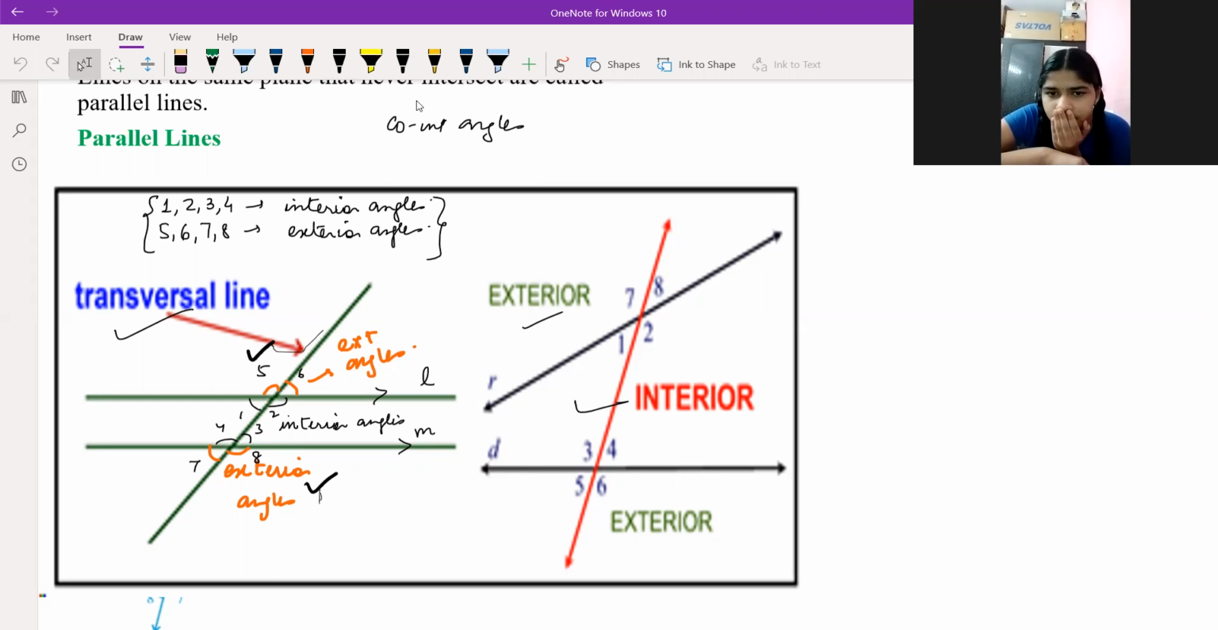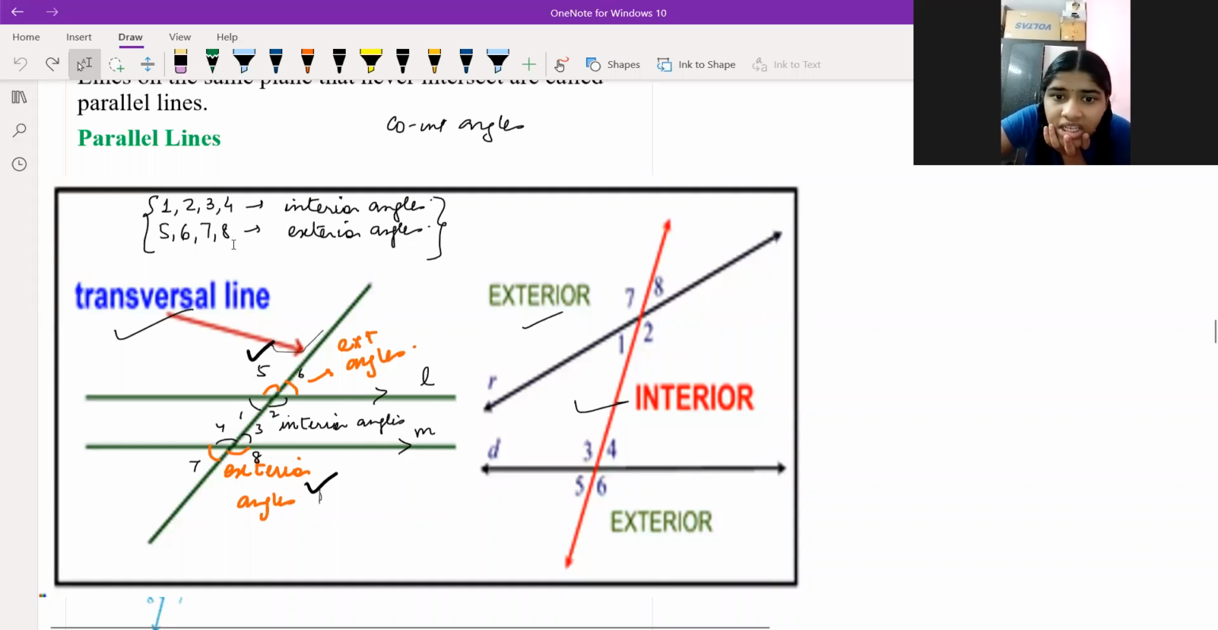So which angles do we call this one? 5 and 8. What do we call them? Exterior alternate angles. Next, 6 and 7 are coming now. What do we call them? Exterior alternate angles. Got it? Yes. Now, if I'm asking you about interior alternate angles, then what do you say?